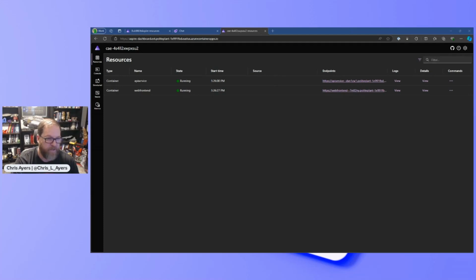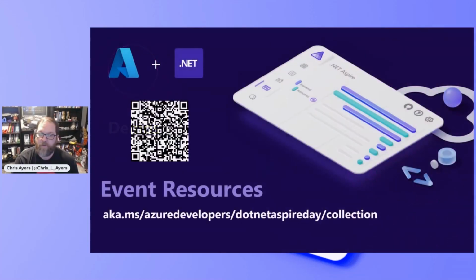So let's play around with .NET, play around with Aspire, and play around with OpenAI. And please check out all of the resources available.